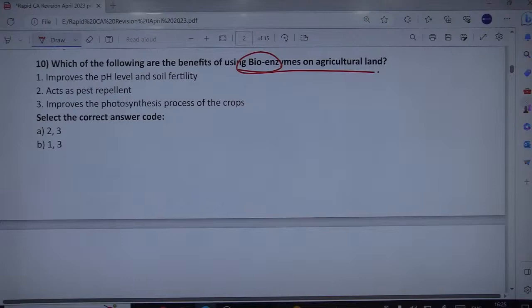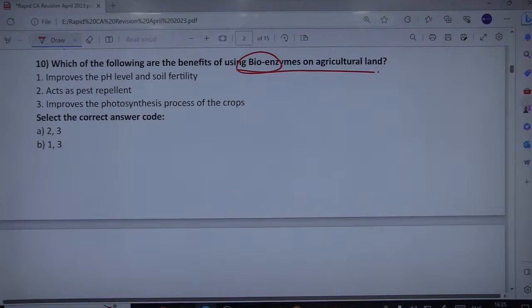So what is happening? Actually, farmers are using waste fruit to improve the pH level and soil fertility of their land by making bioenzymes from their waste fruit. And spraying bioenzymes works as a pest repellent and also improves the photosynthesis process of the crops as well. Fine. So here all of the 3 seem to be correct.